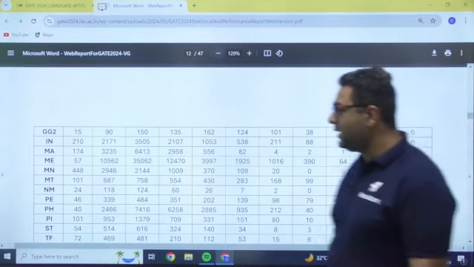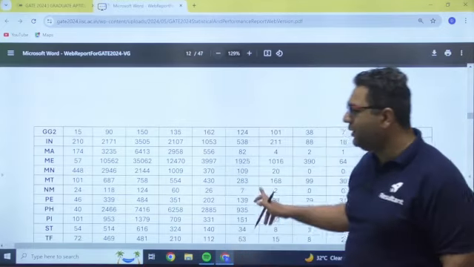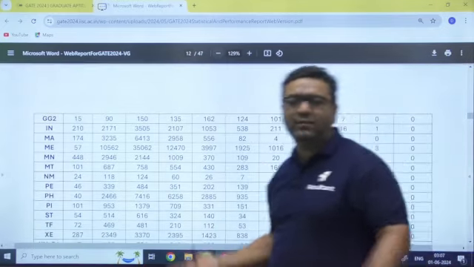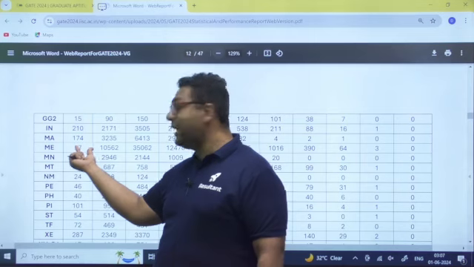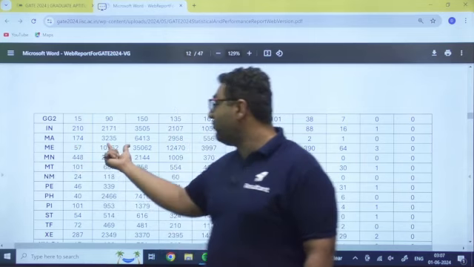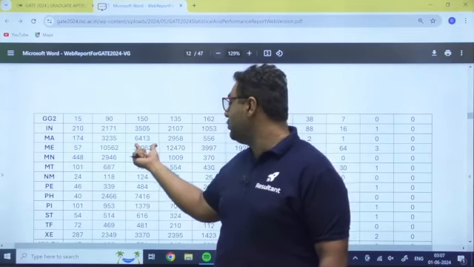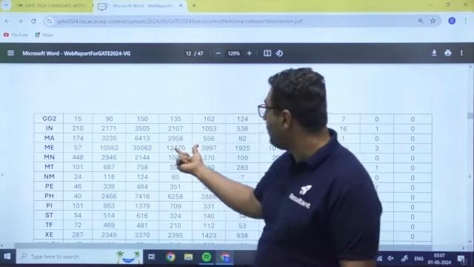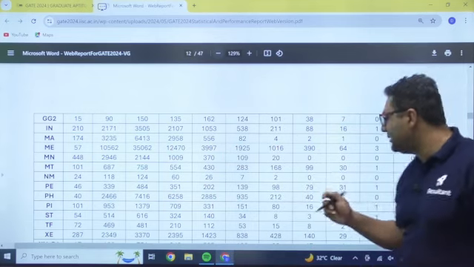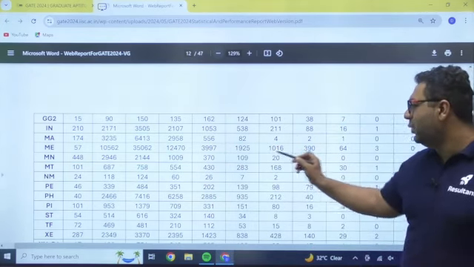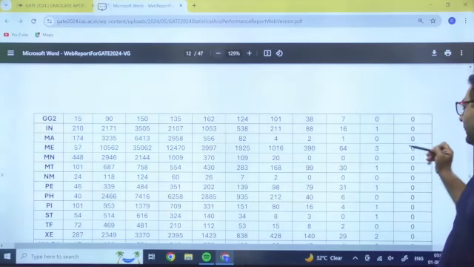Now if you see mechanical, similarly you can check for XE, CE, PI, DA also. I am not going into that much detail because all branches are there, otherwise this session will never end. For mechanical, 57 got less than 0, negative marks. 10,562 is 0 to 10, 35,062 is 10 to 20, then 20 to 30 is 12,470, then 3997, 1925, 1016. So you can see the real competition will start from here. 1016 got more than 50, then 50 to 60, 60 to 70, 70 to 80, 80 to 90, 90 to 100.